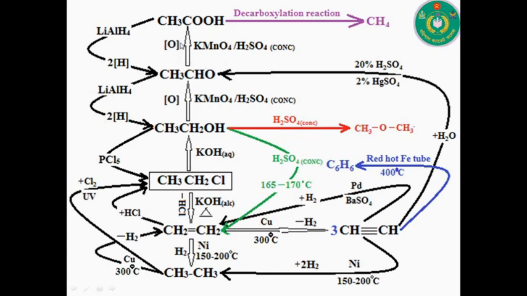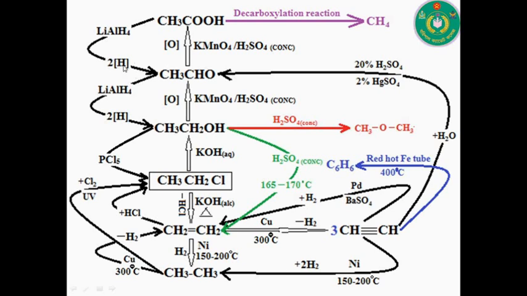Now we will come back to the reverse compound, that means ethanol from ethanoic acid. Here we see that ethanoic acid contains 2 oxygen atoms and ethanol contains only 1 oxygen atom. So in this case we can use lithium aluminum hydride, because this reagent supplies nascent hydrogen.